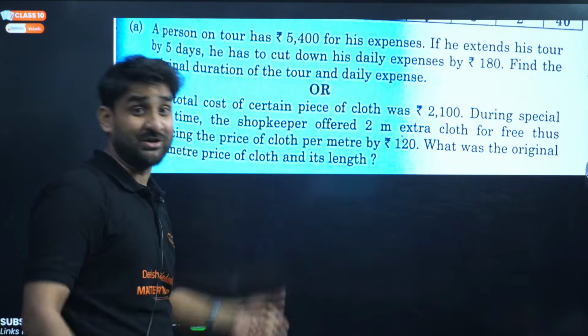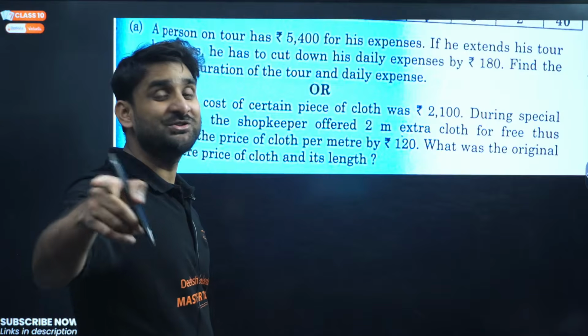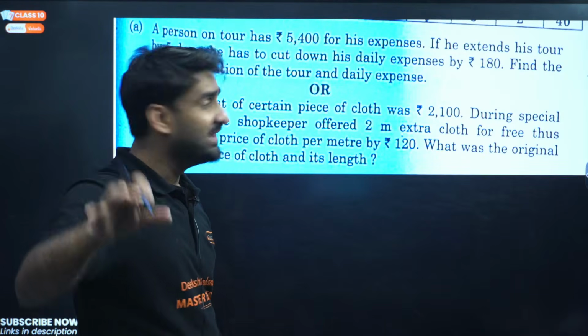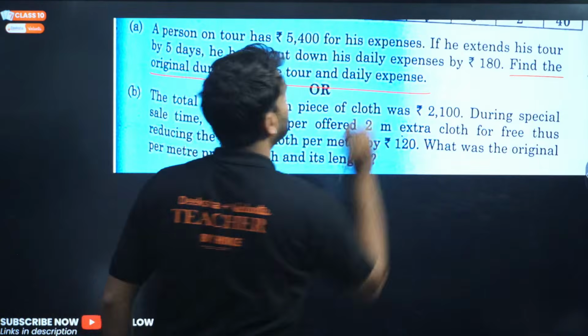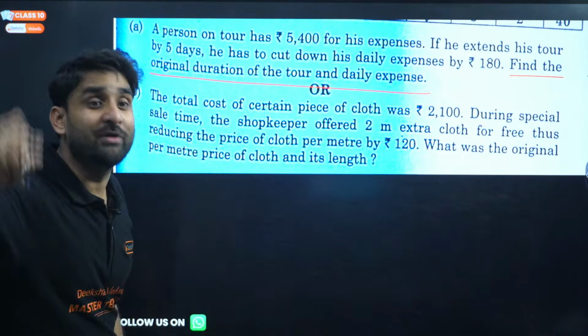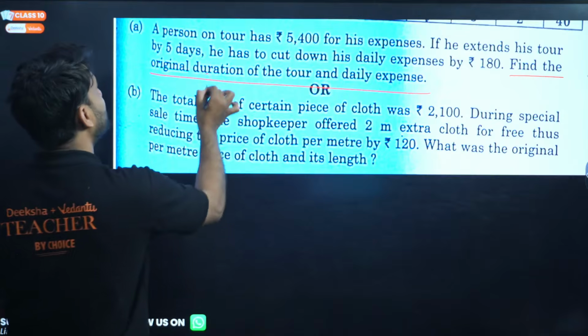Now, this question is very easy. A person on tour, this is a word problem. You remember, guys, what I suggested yesterday? My instruction: always read the last line. What is the last line, my dear? Can you see here? Find the original duration.